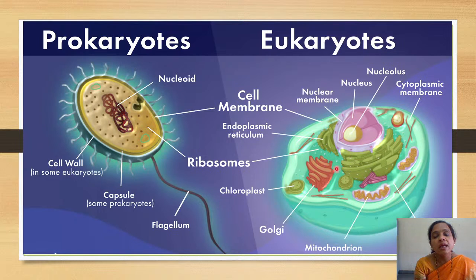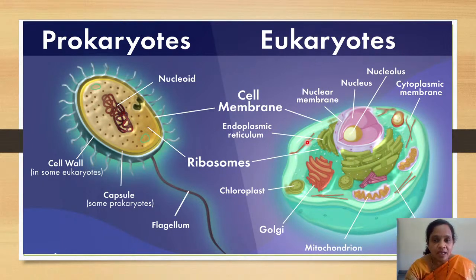Now, in a eukaryotic cell, there is a nucleus that has nuclear material. Then in the center, the nucleolus is there. Then after that, multiple cell organelles are there. If we start with, there is endoplasmic reticulum. They have Golgi apparatus. They have cytoplasm in which all the cell organelles are present. There will be mitochondria. There are lysosomes, peroxisomes, and most important are the